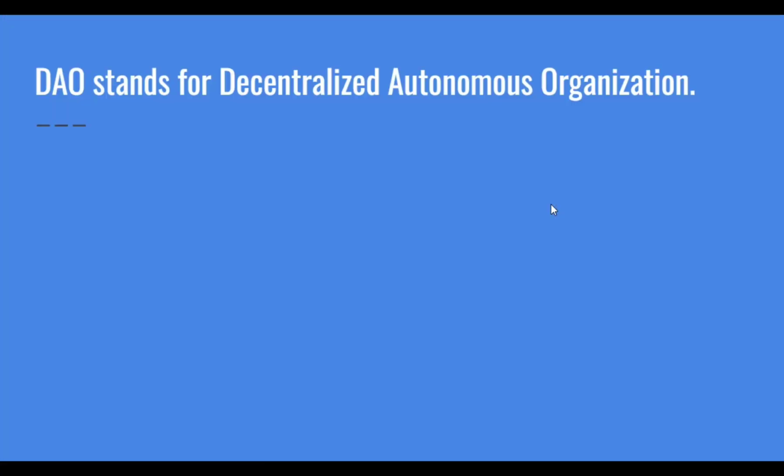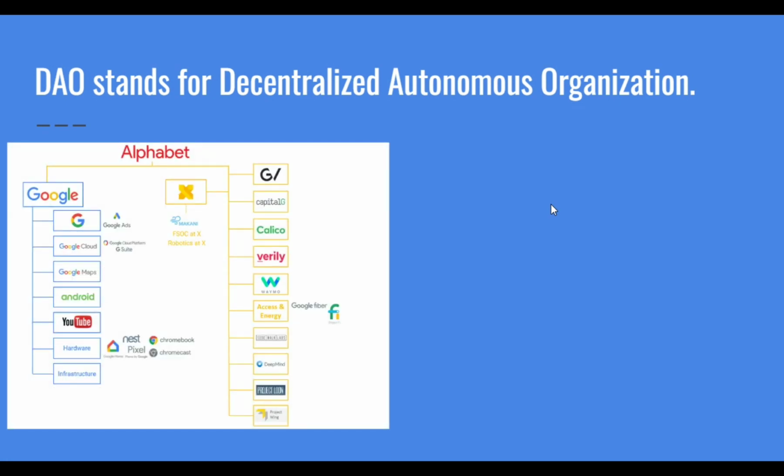What is DAO? DAO stands for Decentralized Autonomous Organization. Decentralized Autonomous Organizations are organizations without a central leadership. It is governed from bottom to up, unlike the traditional centralized system that we have. Take this business, for example, Alphabet. Alphabet is the owner of Google. Now, look, they have many companies here. Each of these companies is being managed by someone that is in charge of every activity there.